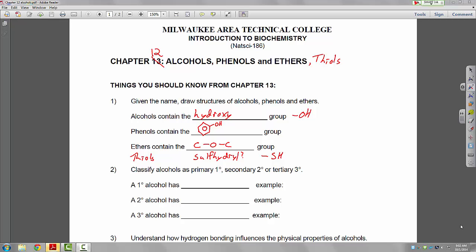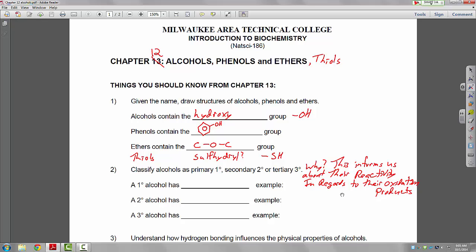Alright, classify alcohols as primary, secondary, or tertiary. Now this is important for reactivity. Why, you may ask? This informs us about their reactivity, specifically in regards to their oxidation products. We'll see more about that in a little bit.